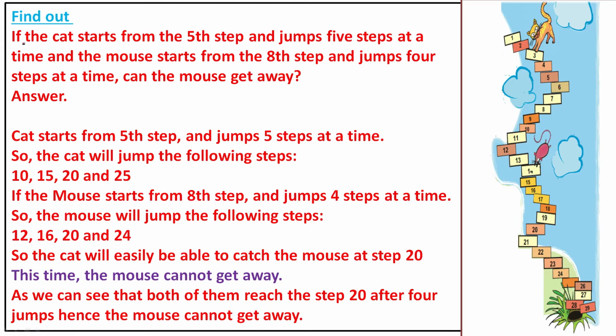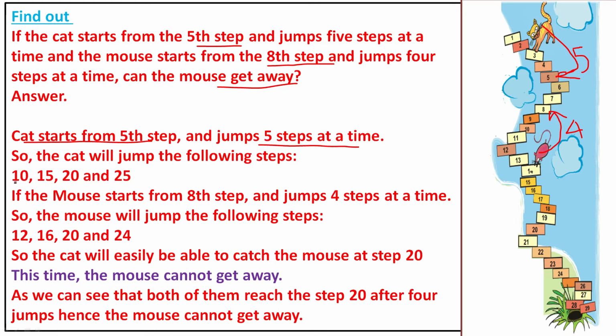Find out what happens if the cat starts from the 5th step. Suppose it starts from the 5th step. The cat starts from the 5th step and jumps 5 steps at a time, and the mouse starts from the 8th step and jumps 4 steps at a time. Can the mouse get away? That is the question.